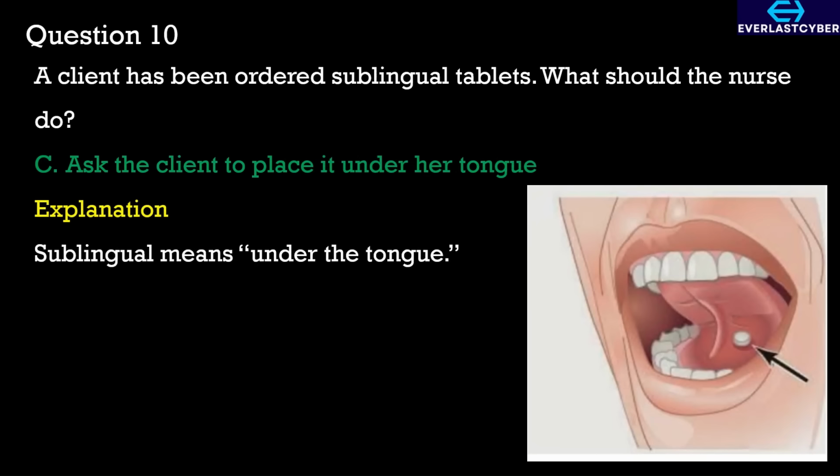For this, we'll be going with option C. Sublingual means under the tongue. This route allows the medication to dissolve and be quickly absorbed through the tissues under the tongue, thereby bypassing the digestive system. Putting it against the cheek is called buccal, not sublingual. Giving a glass of water with the medication is incorrect because you don't swallow a sublingual tablet. Water may wash it down and make it ineffective. So the correct method is placing it under the tongue as ordered, and not asking the client how they would like to take it.